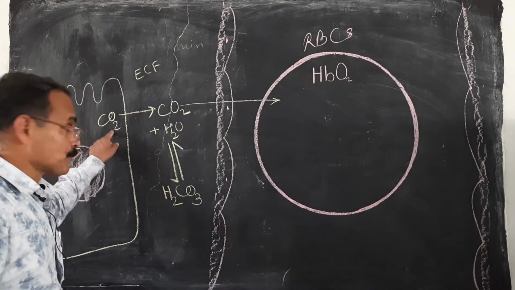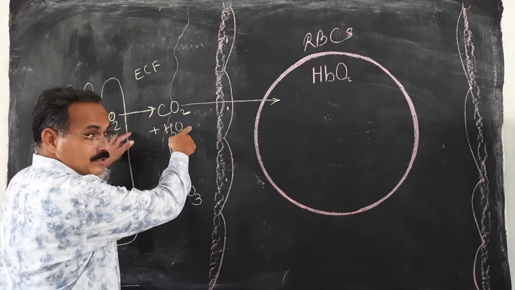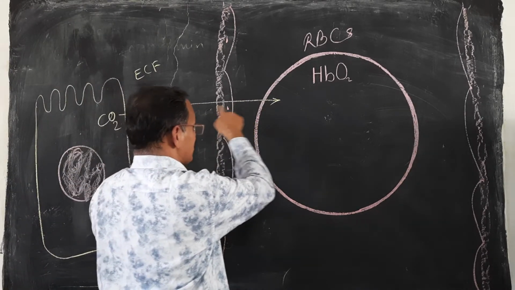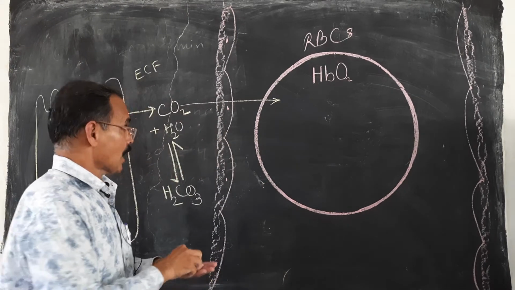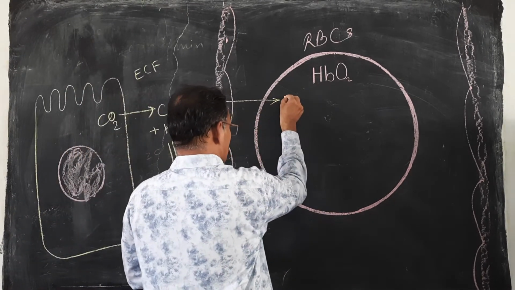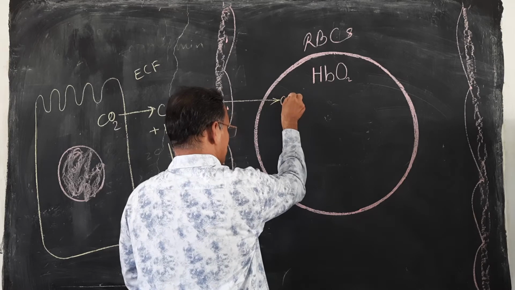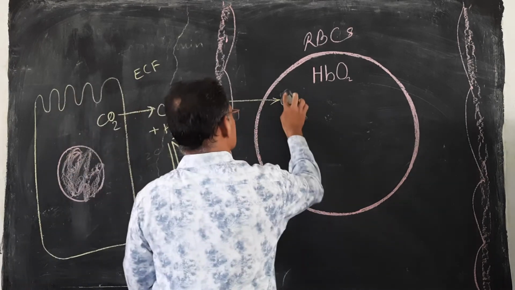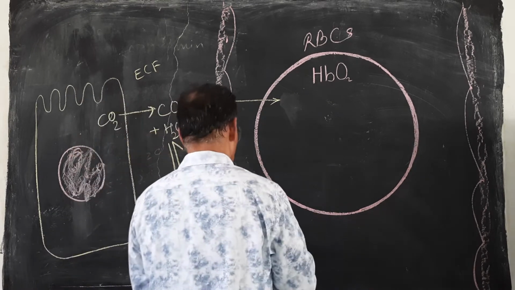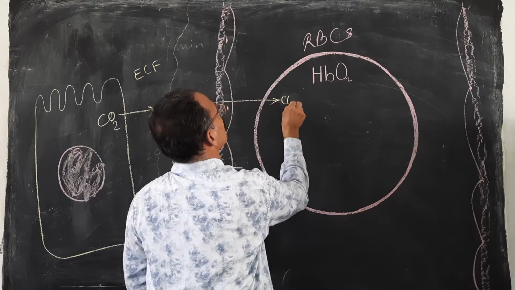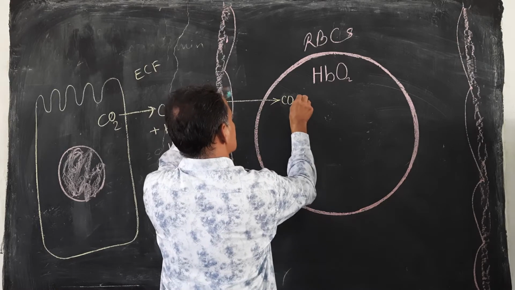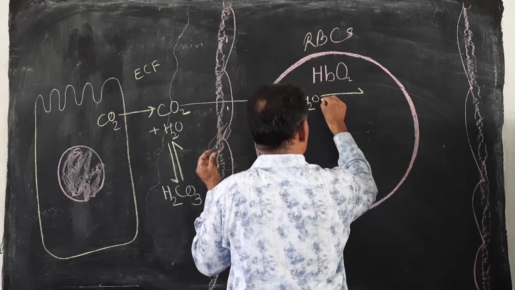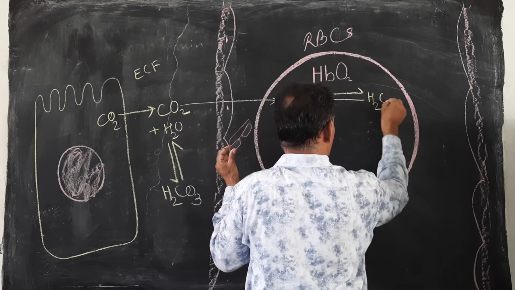Whatever CO2 is produced by the cells is diffused into the extracellular fluid. From here it is diffused into the capillaries, and from capillaries it enters into the RBCs. Now this CO2 combines with H2O, and thus there is a formation of carbonic acid, that is CO2 plus H2O gives H2CO3, carbonic acid.